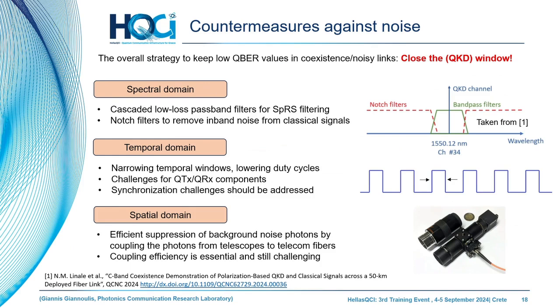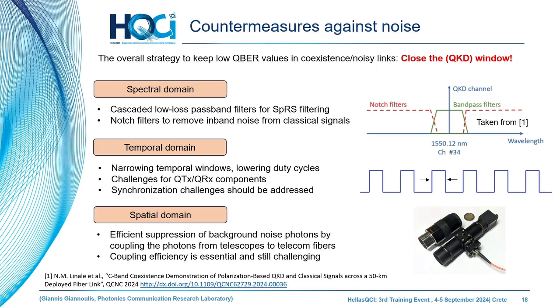And what can we do in order to mitigate and take some countermeasures? The motto, the experimental discussion we have in every coexistence experiment with my colleagues, is to close the window to the QKD channel. Which means that we need spectral domain filtering to spectrally isolate the detected single photons for the QKD, by using narrow filters and also notch filters to remove the classical background noise.